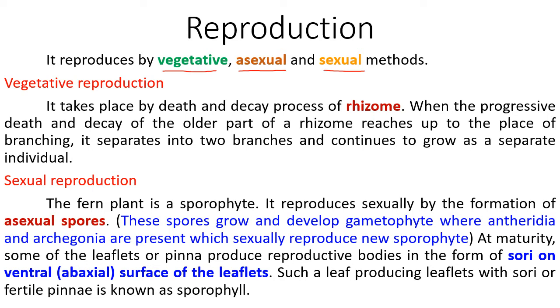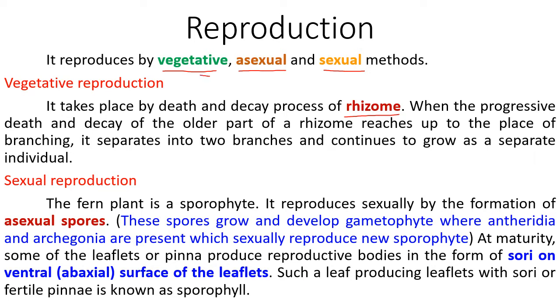First of all, we will understand how vegetative reproduction in Nephrolepis is taking place. It takes place by death and decay process of rhizome. The underground rhizome undergoes decay after its death, and when the progressive death and decay of the older part of the rhizome reaches up to the place of branching, it separates into two branches and continues to grow as separate individuals.